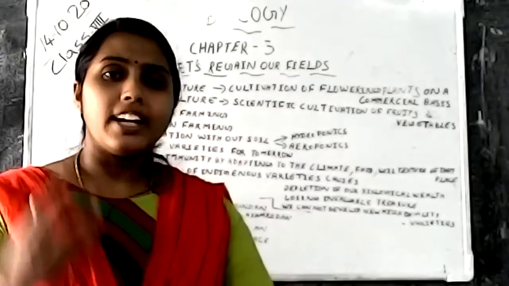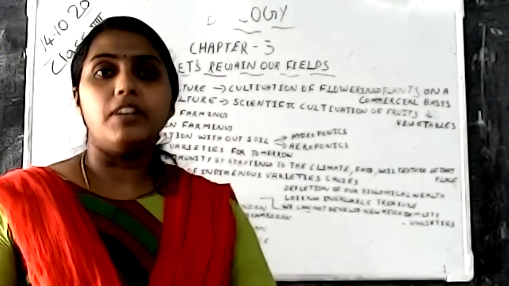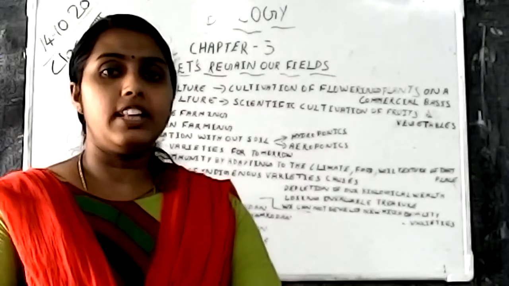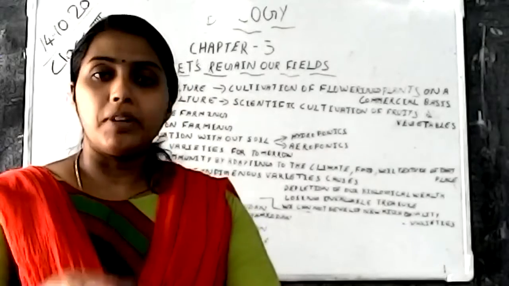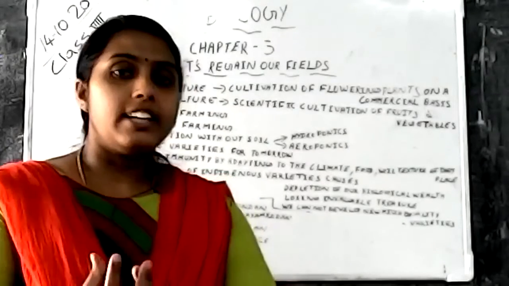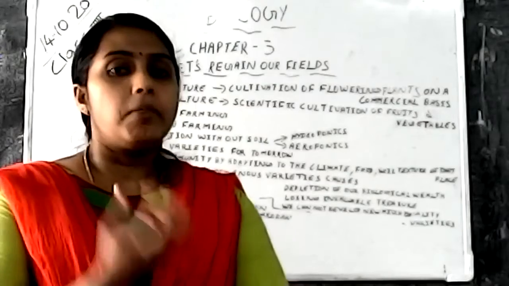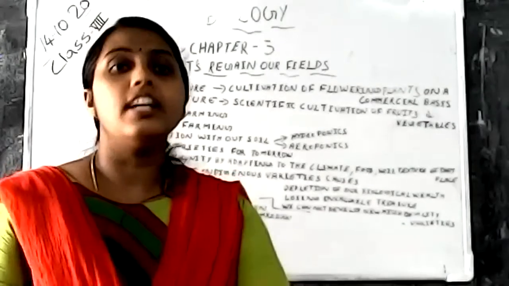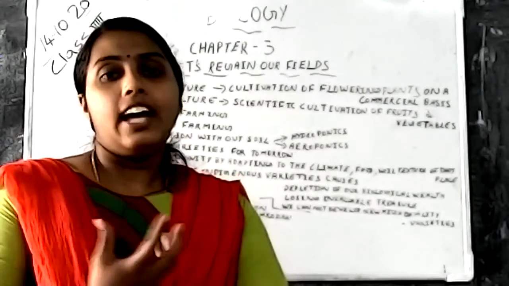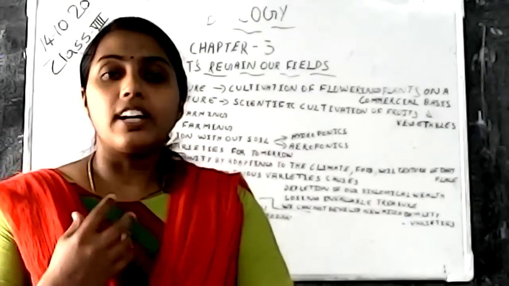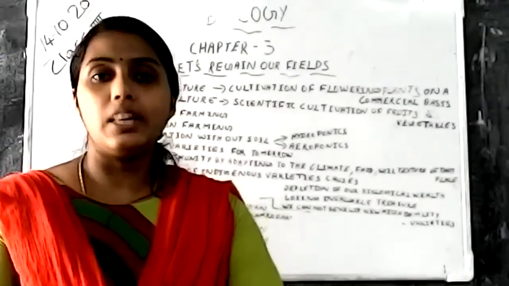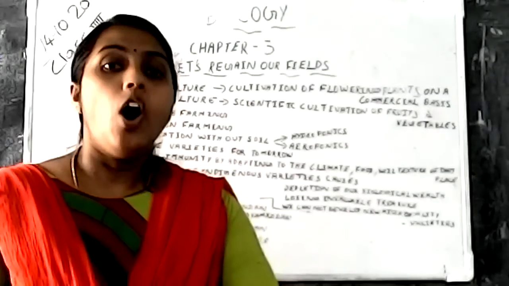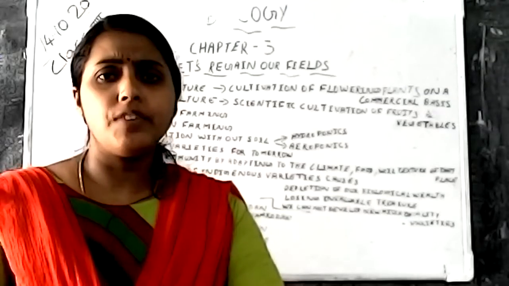Okay. Cultivating flowers in order to sell in the market is called floriculture. It is not our home garden, but the flowers we cultivate to sell in the market, that is floriculture. And fruits and vegetables we are cultivating in order to sell in the market, it's known as horticulture. This is clear for you.